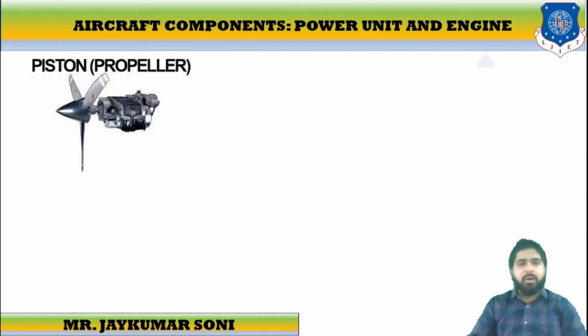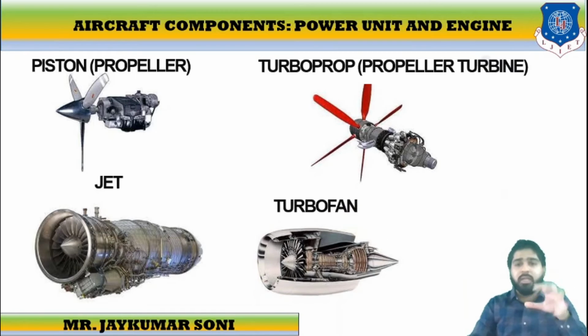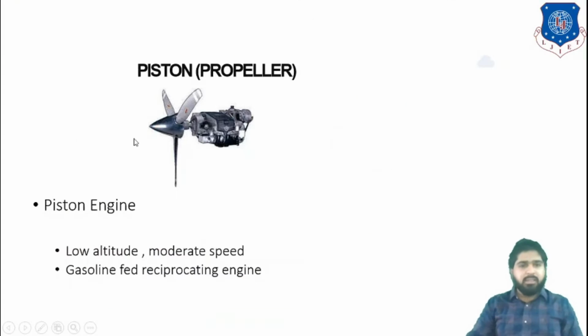So we are discussing the piston engine, then comes the jet engine, then the turboprop, which is also called propeller turbine, and the turbofan. So this is how all the engines of the aircraft look. Let us discuss them one by one.